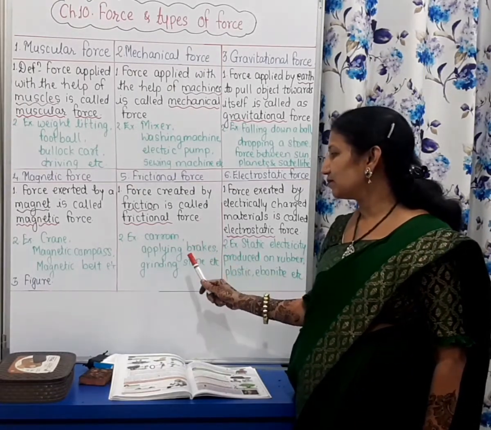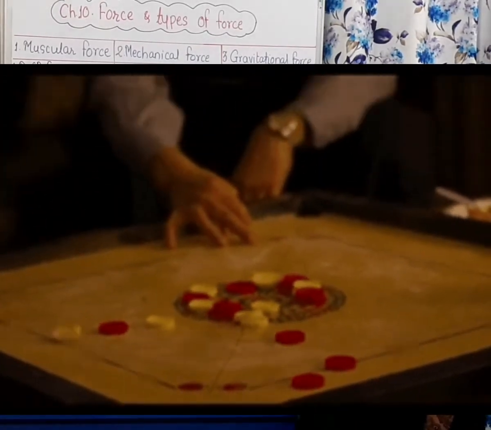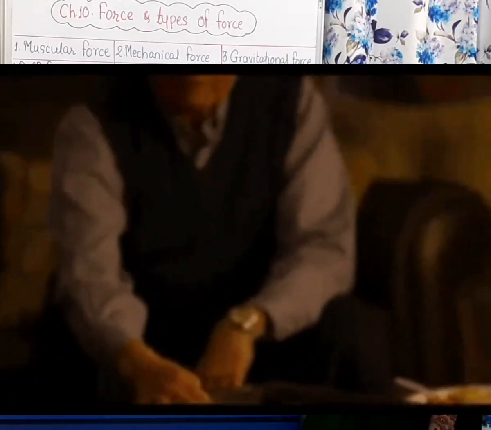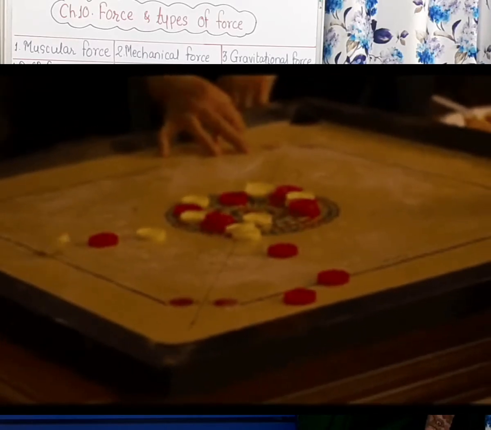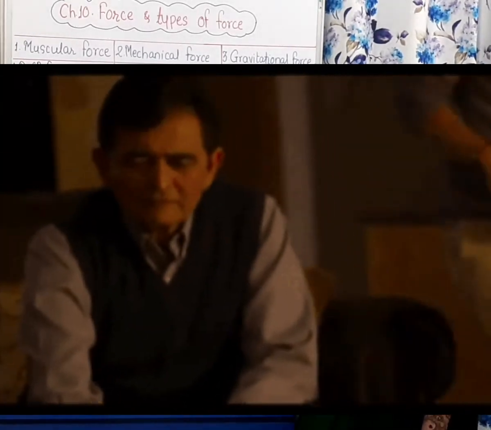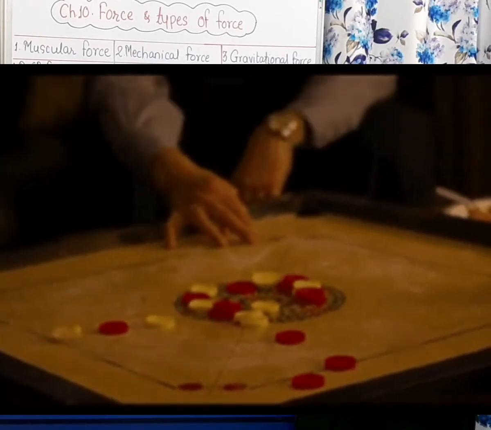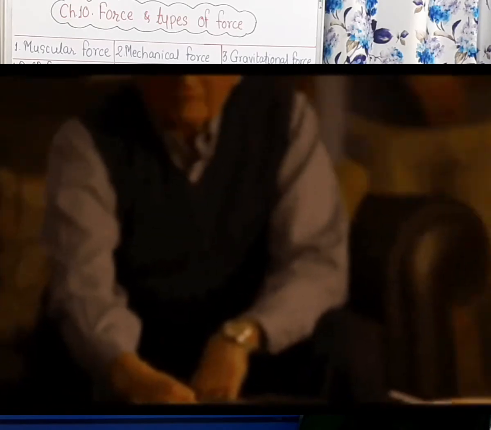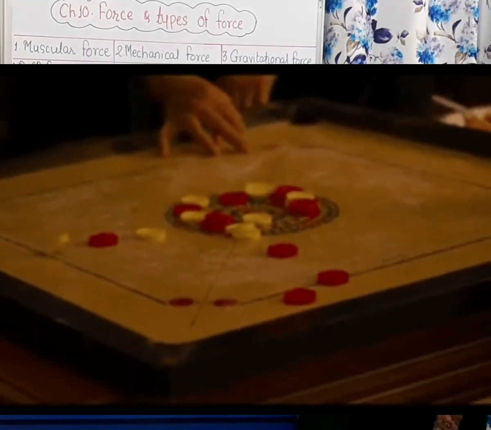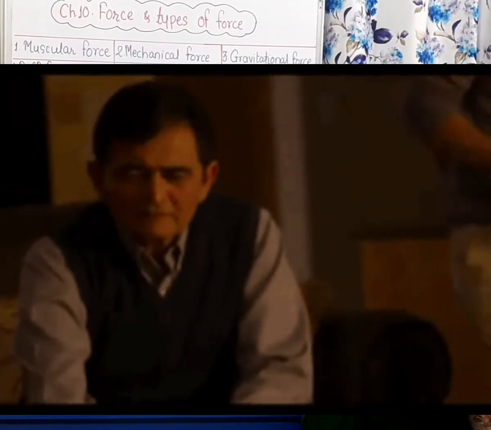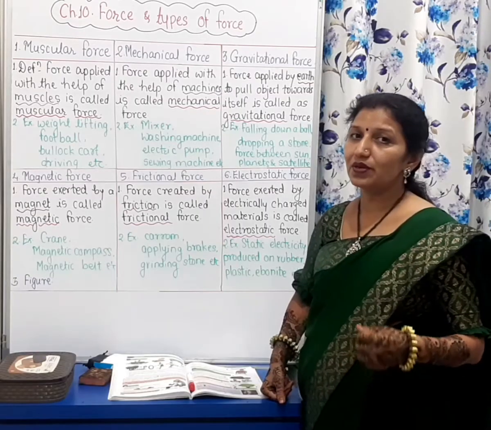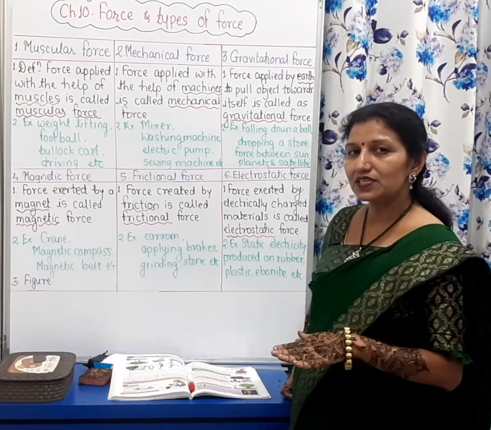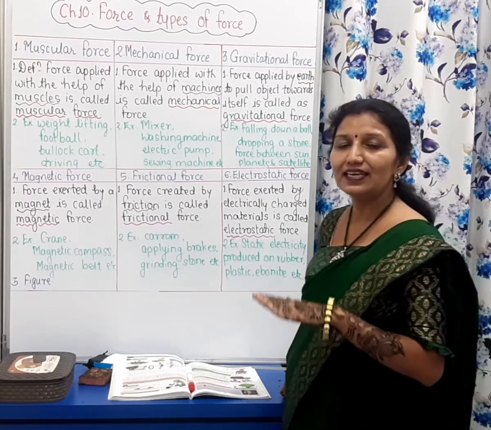For example, carom and applying brakes. While playing carom, the striker is hit with the help of fingers, and then what happens, if we sprinkle talcum powder on that carom board, it reduces the friction between the surface of the striker and the surface of the carom board, and because of that, playing becomes much easier.